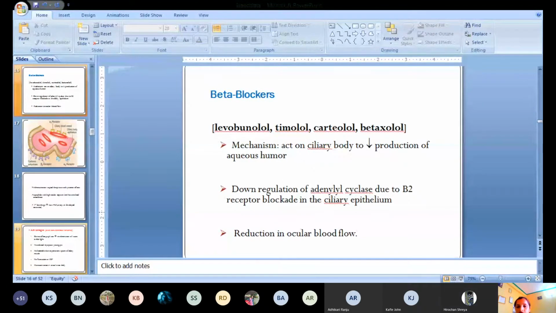Ma'am, the slide isn't changing. It's still on beta blockers. Now we'll change the slide. Still beta blockers. Still slide 15.